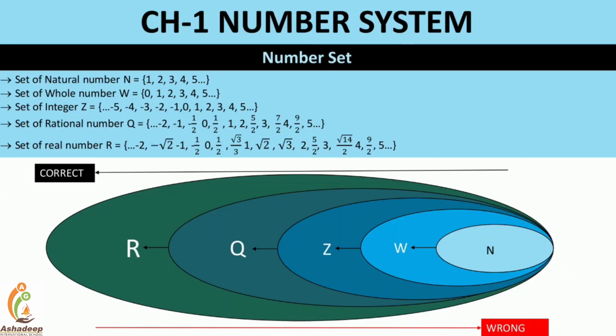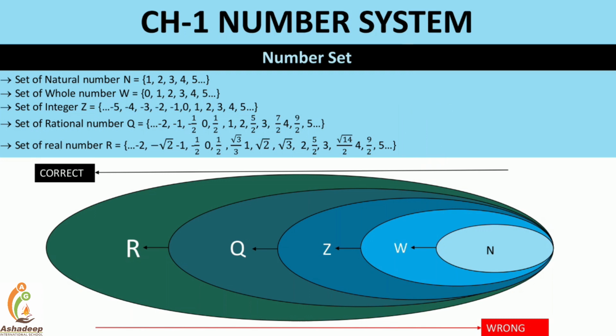So let us start with the numbers. We have so many types of numbers. Those numbers are integer numbers, negative numbers, positive numbers, fractions, square root numbers, right? In this number system, we are going to arrange these numbers into different sets. So let's start with the different sets. We have a total of 5 sets.